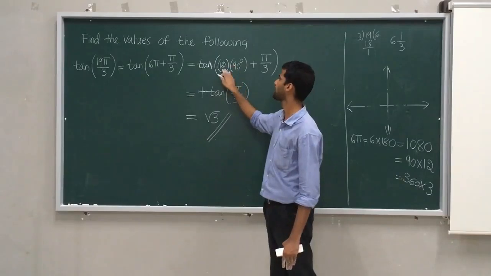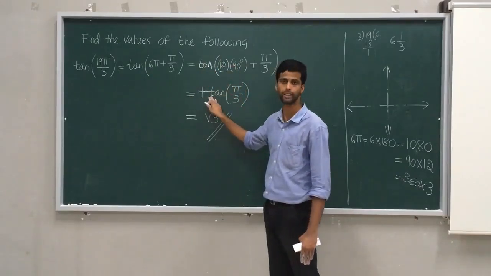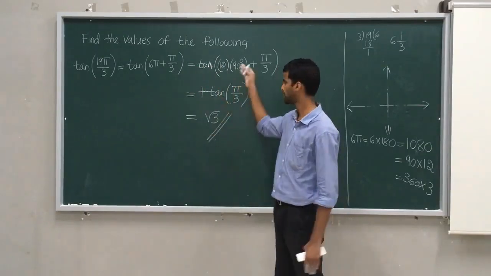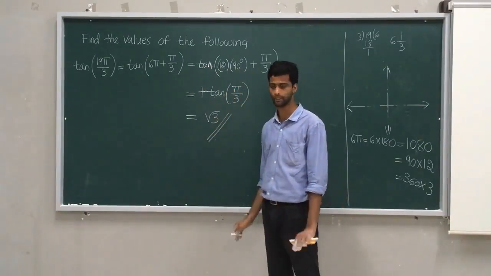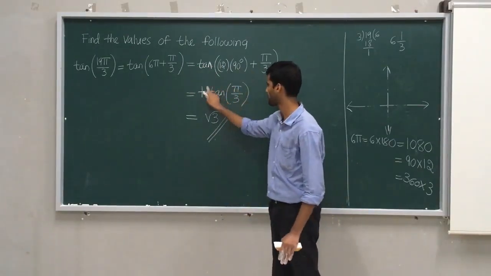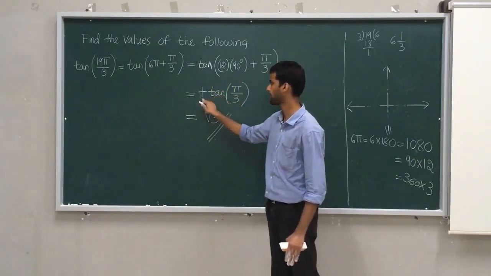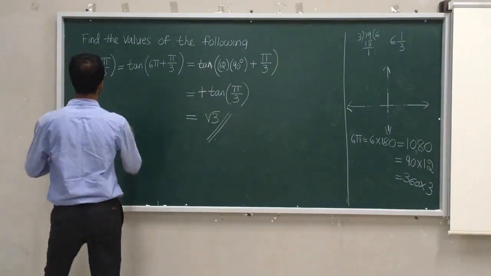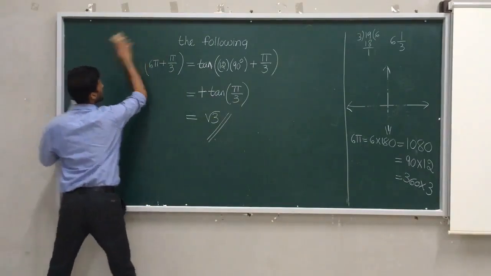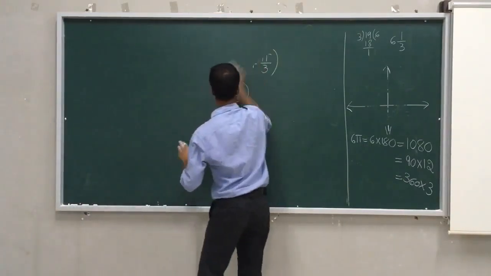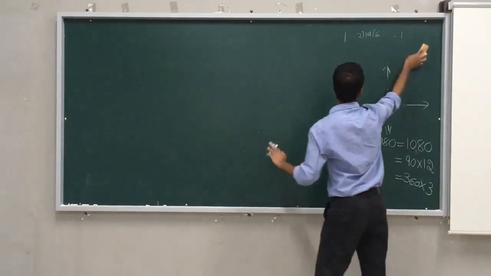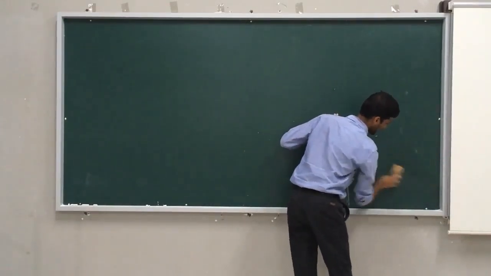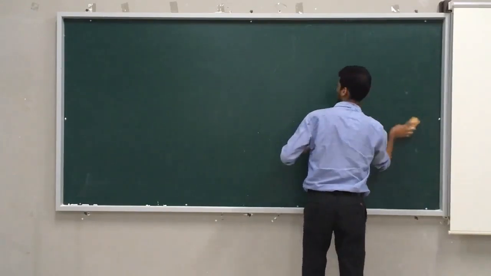If odd comes, tan changes to cot, and cot changes to tan. Then you decide the sign based on the quadrant. Now we will discuss the last part of today's session. That is very interesting. Earlier we framed a question on this idea, so let me discuss it and wind up today's session.